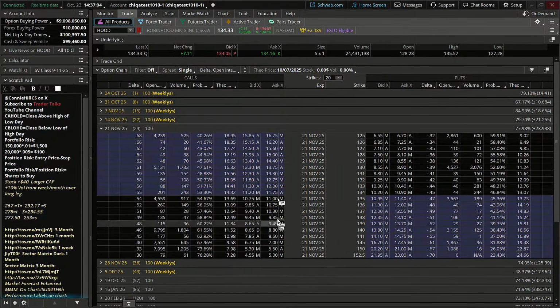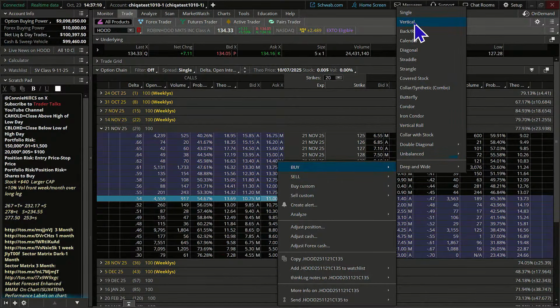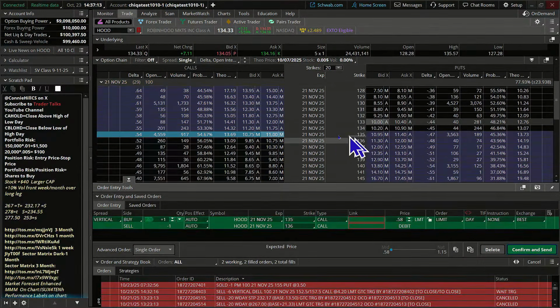So on this one, let's do 135. We'll go vertical, and I'm going to do what I originally was thinking about, 135, 138. Okay, there's some decent open interest there. I think we'll be just fine. It will be a small number of contracts. Now we've got a $3 wide spread. So we're going to be risking what? We're going to be risking 123 to make basically $3 minus 123.